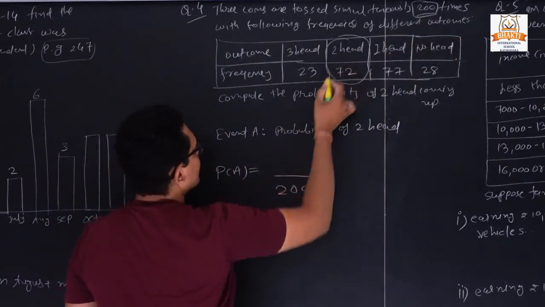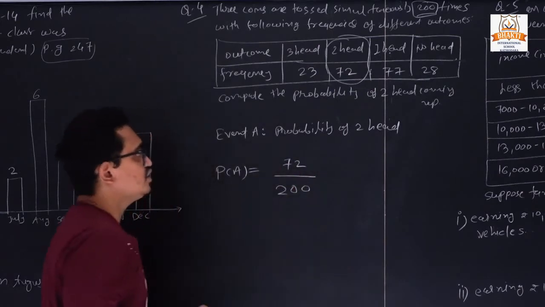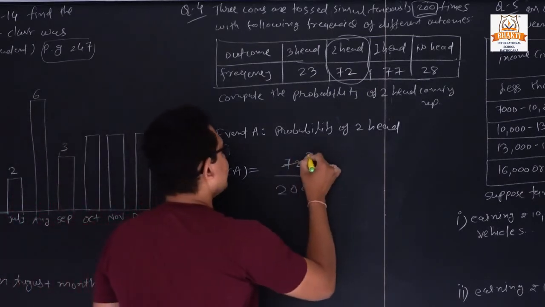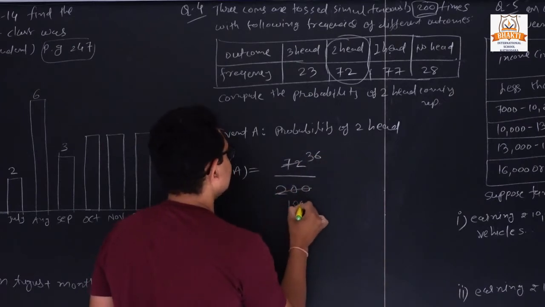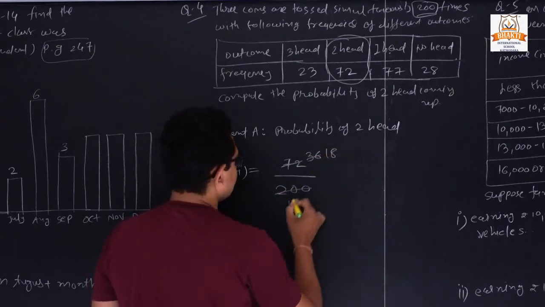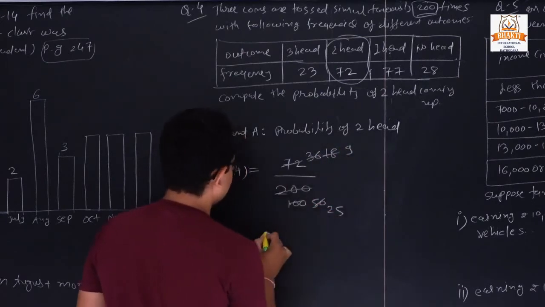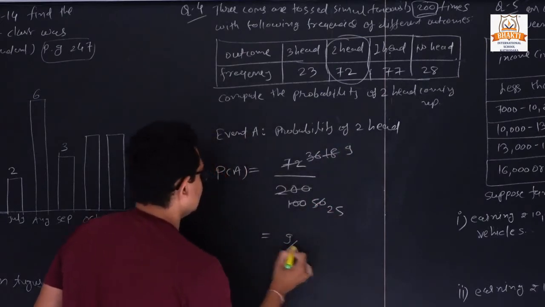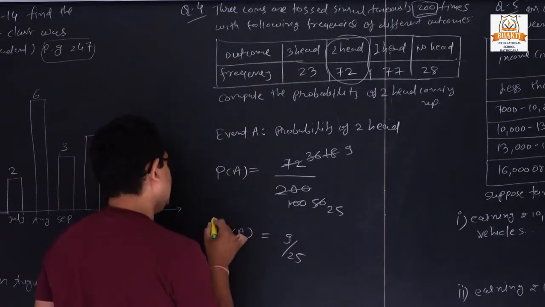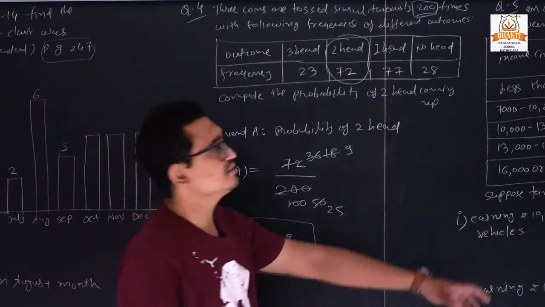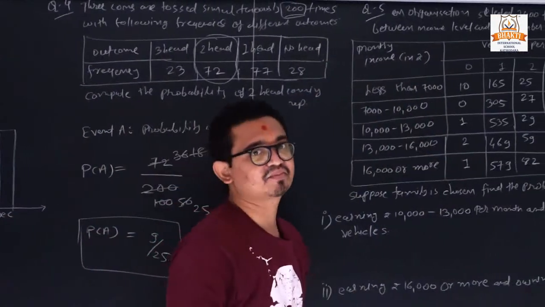And out of 200, how many times can we get 2 heads? It is 72. So here we have 36 over 100, then 18 over 50, 9 over 25. So what is our answer? 9 upon 25.